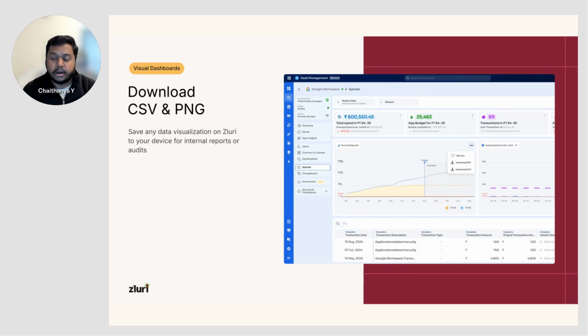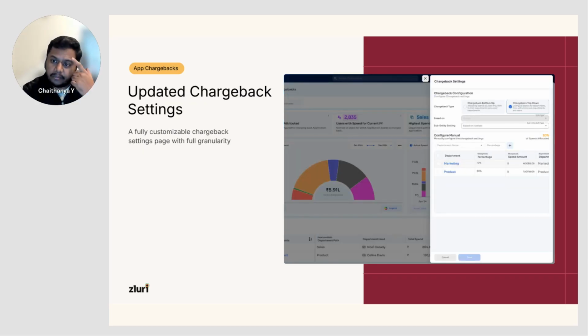And very importantly, every single data point that you currently see on the platform, we wanted to ensure that you're able to download that information for your reporting purposes, or if you want to do a separate presentation of this information. We definitely wanted to ensure that this information is easily available to you, either as CSVs, PNGs or PDFs. If you want to understand the raw data that's actually powering this particular graph or chart itself, you'll be able to download that information without any issues immediately over there.